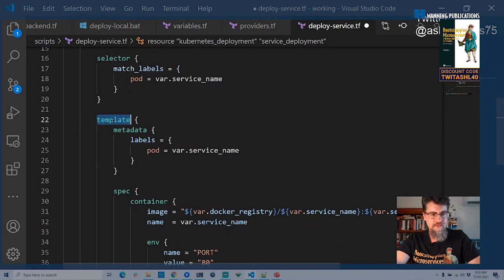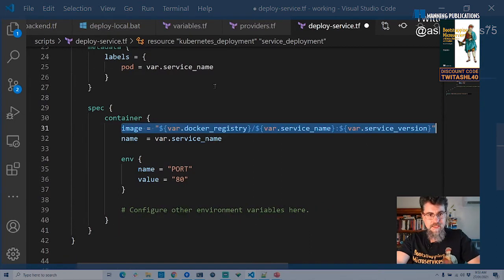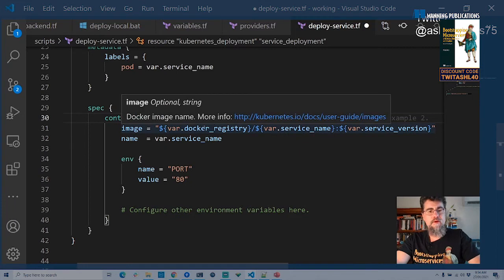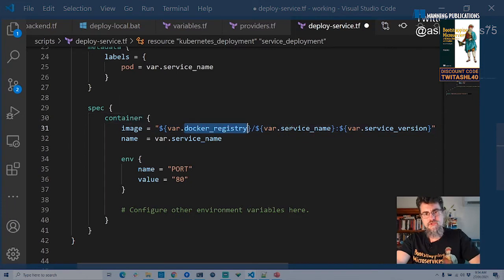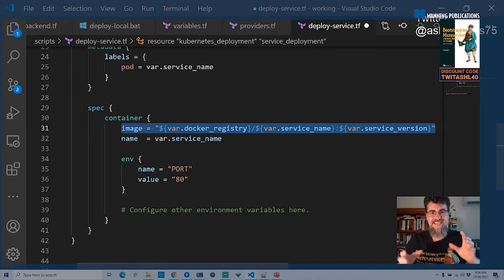And here we've got the template for the container. Down here is where we're plugging in the image. So again, here we're making use of variables. We're composing the image name of the Docker registry, the service name, and the service version. So that's using Terraform interpolation to basically build that string and get that for us.